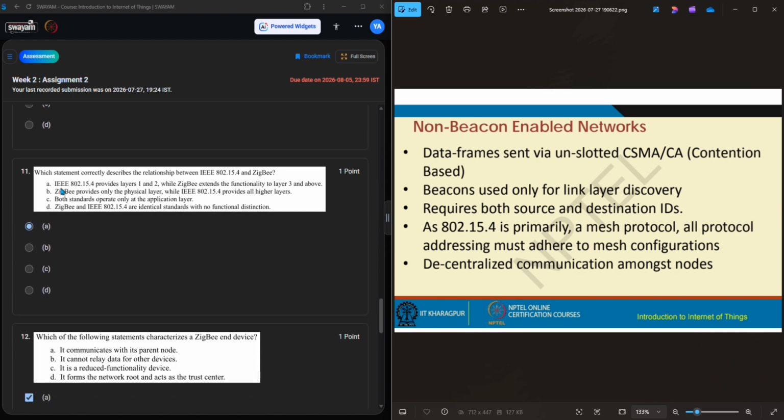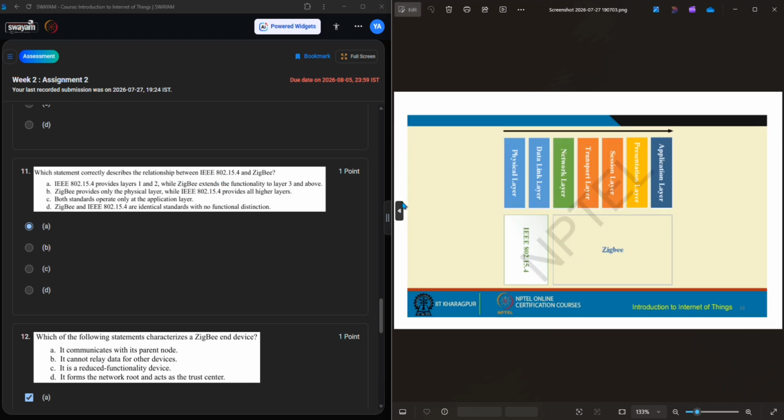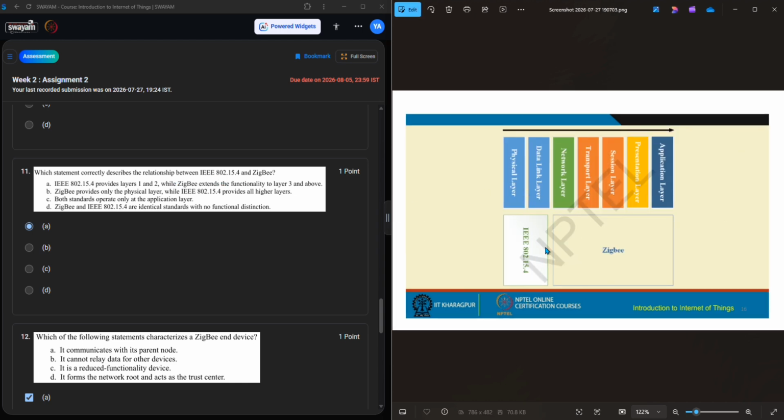And then 11th question: which statement correctly describes the relationship between Zigbee and IEEE 802.15.4? IEEE 802.15.4 provides layers 1 and 2. Zigbee extends the functionality to layer 3 and above. This is the right answer.